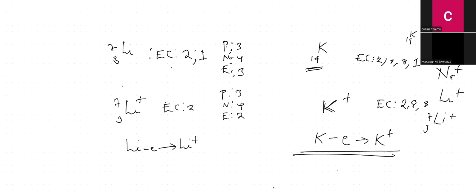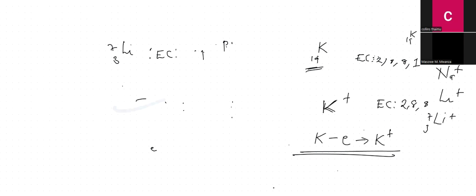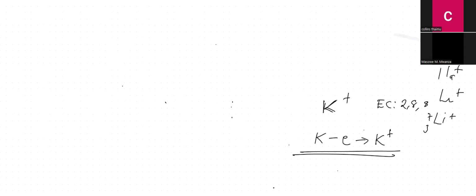So let us look at the formation of divalent cations. We said monovalent cations are cations formed when metals lose a single electron.